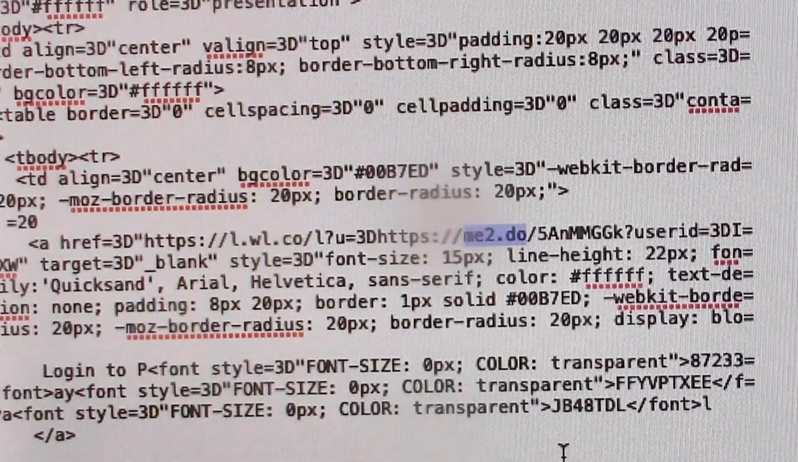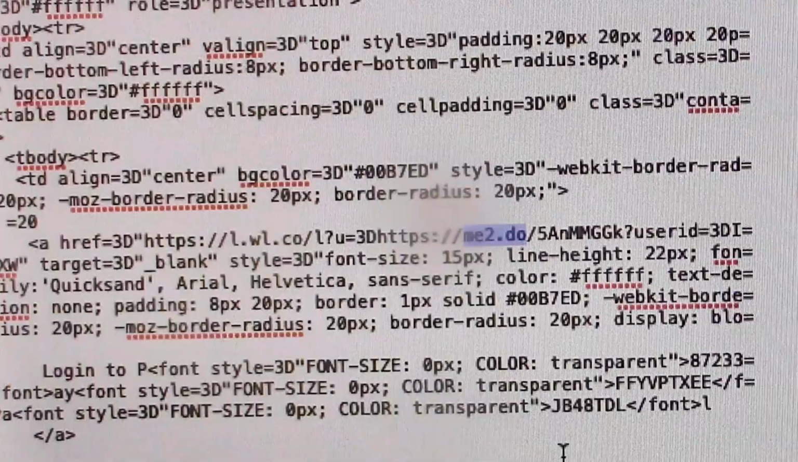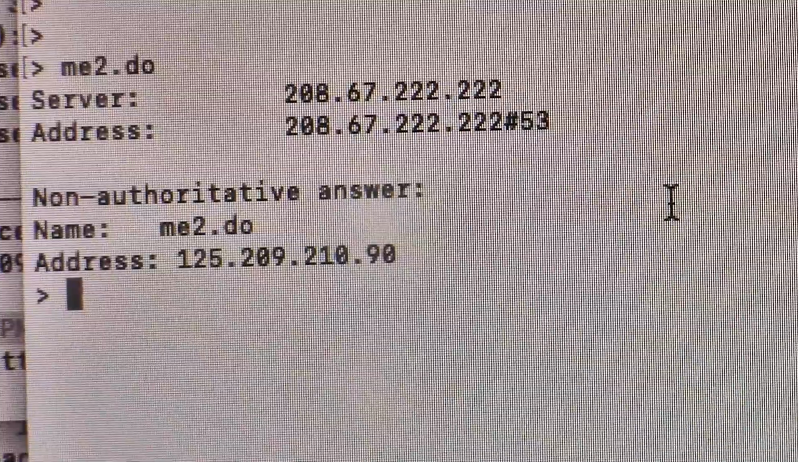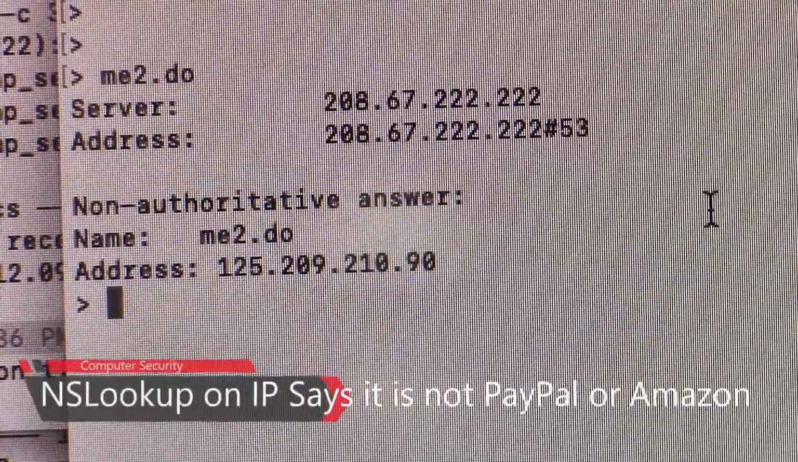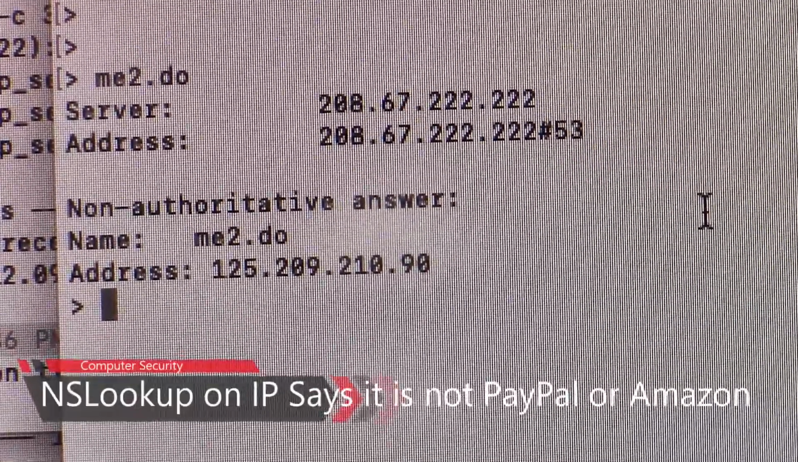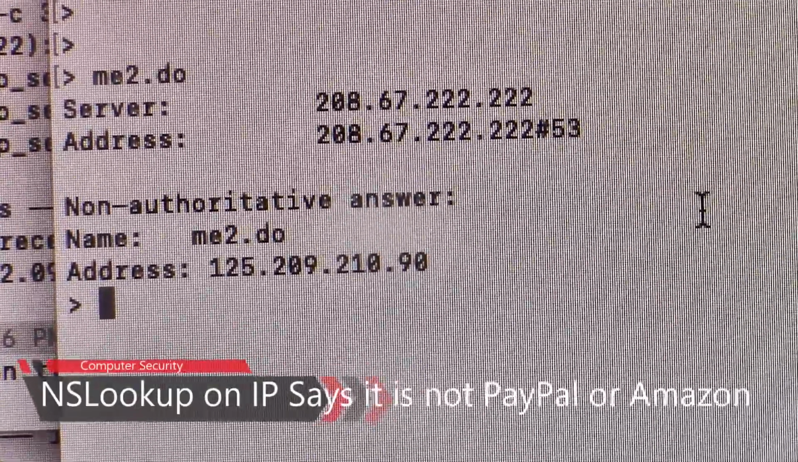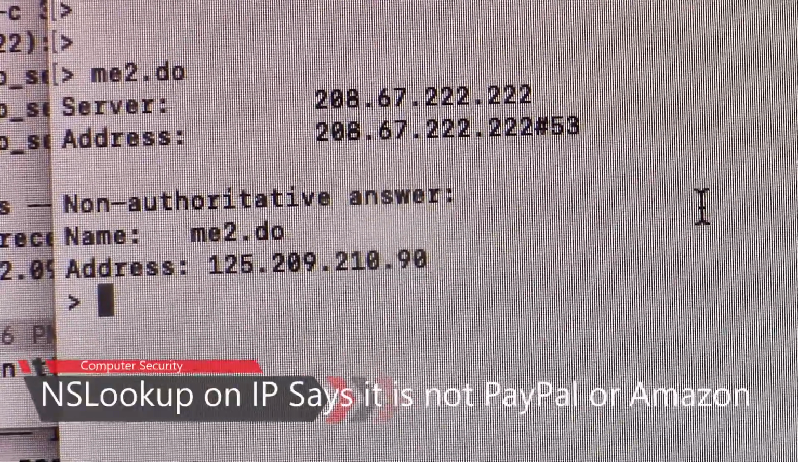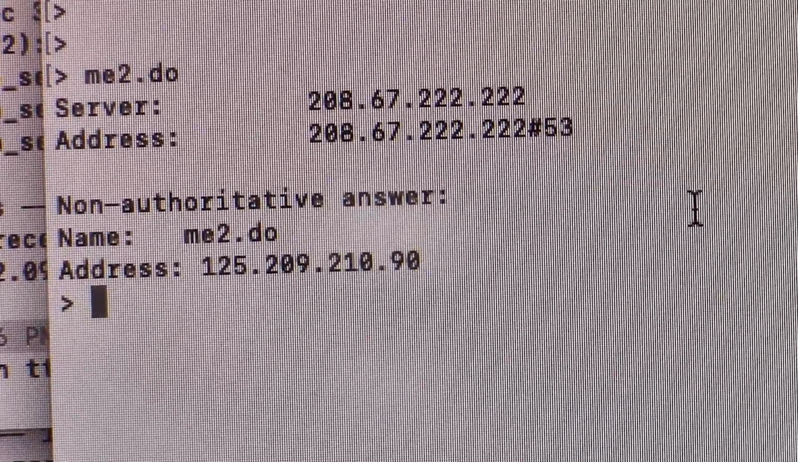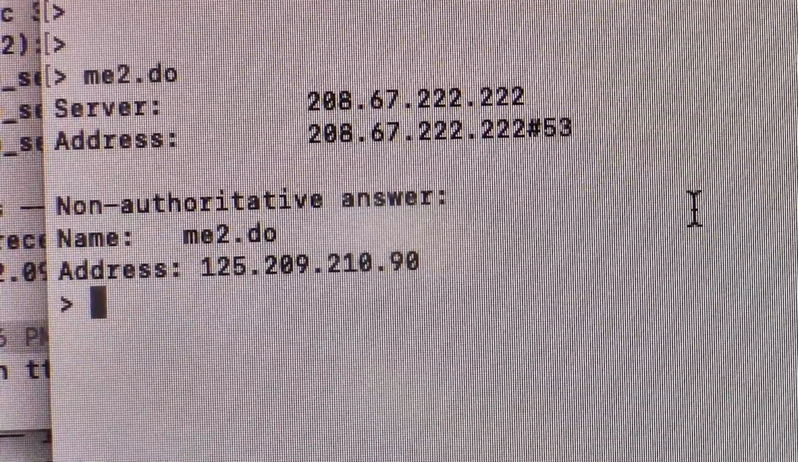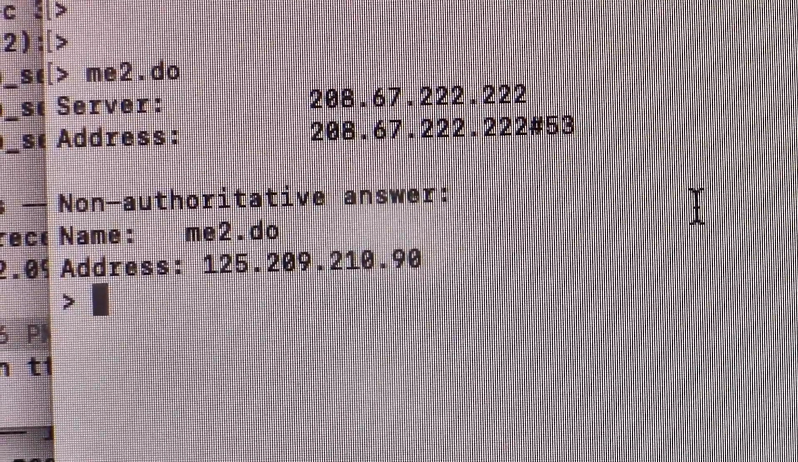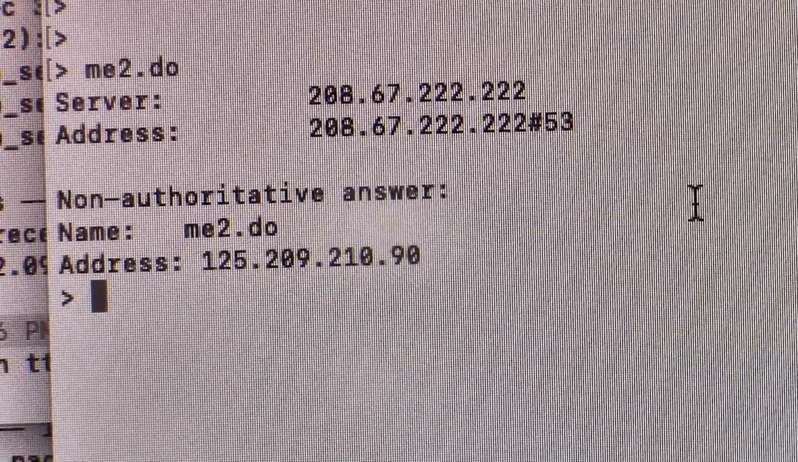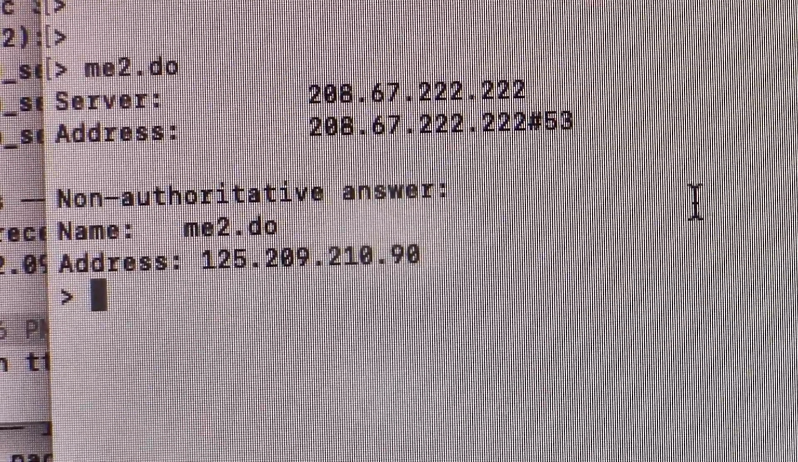But let's do a little bit of analysis on this website. I'm going to go to our favorite NS lookup here. We did an NS lookup on that domain name, and I don't recognize that. That is obviously not PayPal. That is obviously not Amazon. In this example, we're doing a PayPal examination of that email, and that to me is not PayPal. So let's dive a little further.